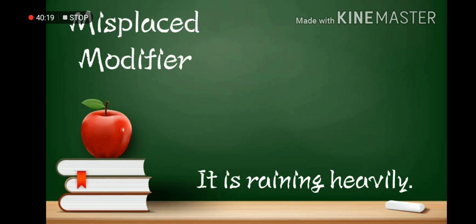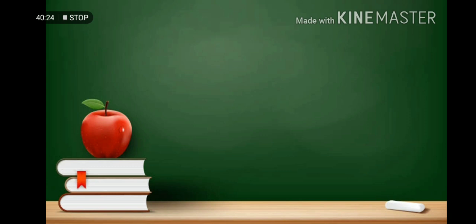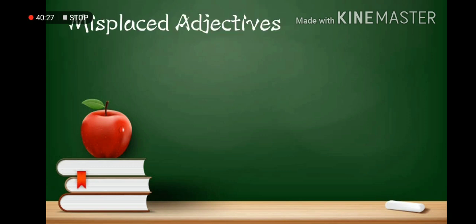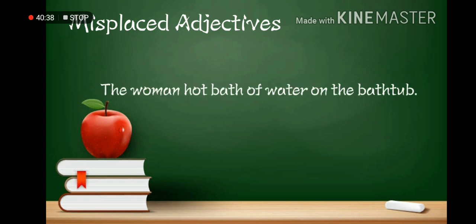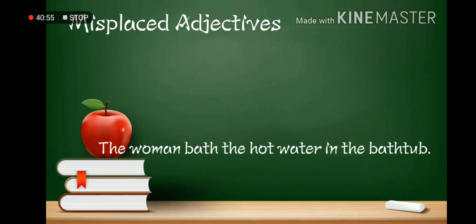So there are several kinds of misplaced modifiers. First, misplaced adjectives. These are adjectives that are incorrectly separated from the nouns they modify and always change the meaning. For example, the woman bathed hot in the bathtub of water. It is so confusing, right? In order to fix the error, place the adjective next to the noun it modifies. So the revision is: the woman bathed in the hot water in the bathtub.